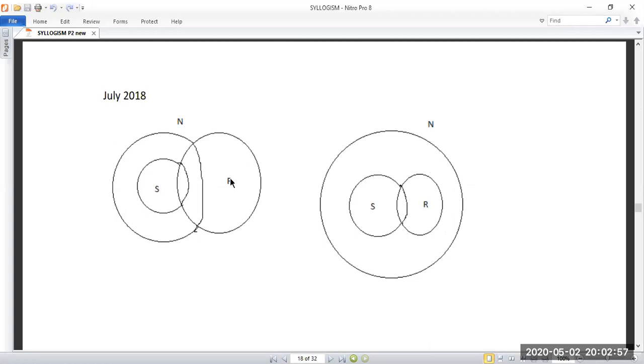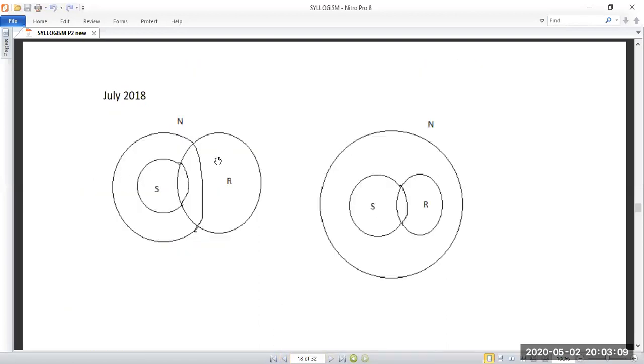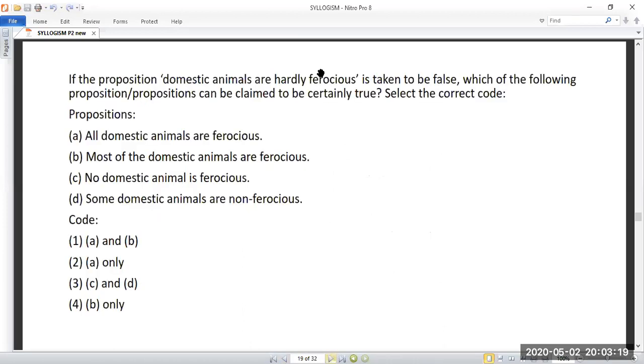So the main thing is you have to check all the conditions, then only you can come up with the conclusion. For example, if you are drawing 2 diagrams or 3 diagrams, you have to check whether the conclusion is true in all the cases, then only you can come to the conclusion. So the answer for this is 1 and 3. Okay, so we'll move to the next.